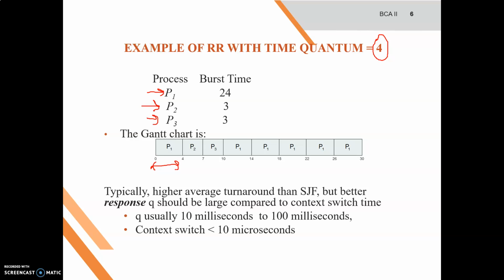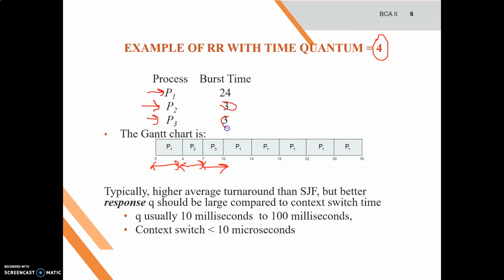That means P1 arrives at time t0 and executes for at least 4 milliseconds, because the time quantum is 4. After that, P2 arrives, and P2 takes only 3 milliseconds. So 4 plus 3 is 7. And after that P3 takes 3 milliseconds. So 7 plus 3 is 10.